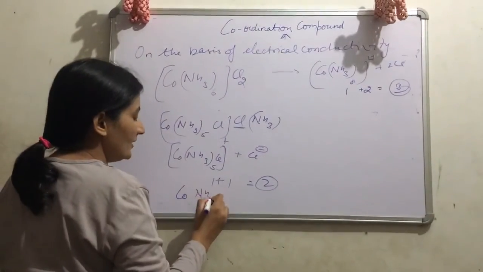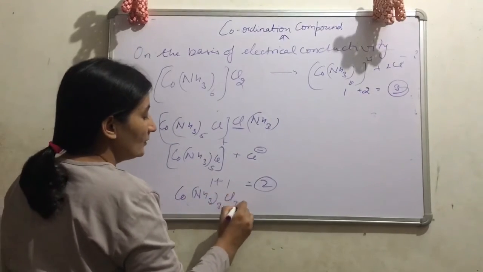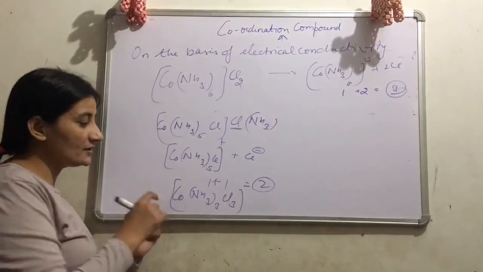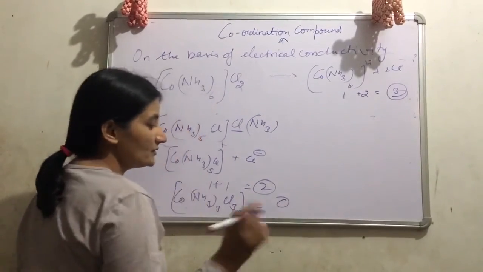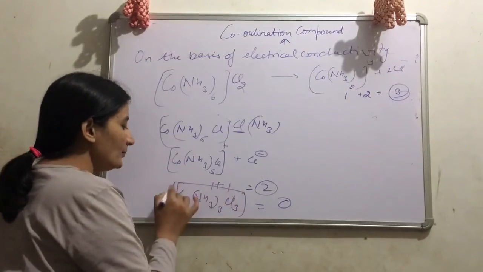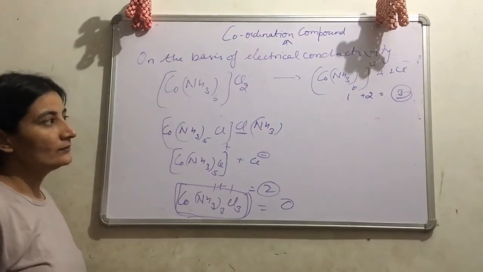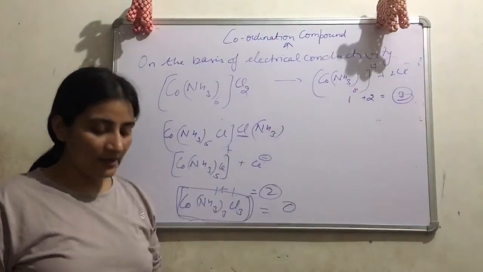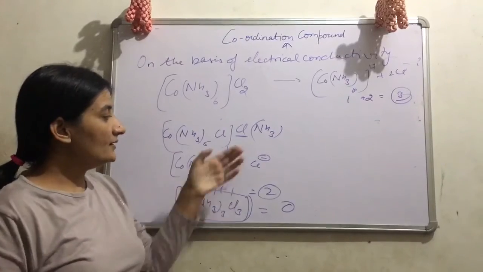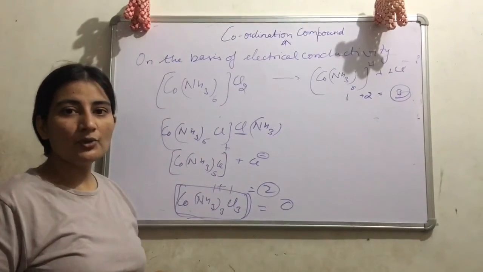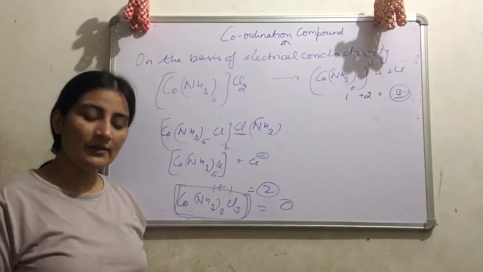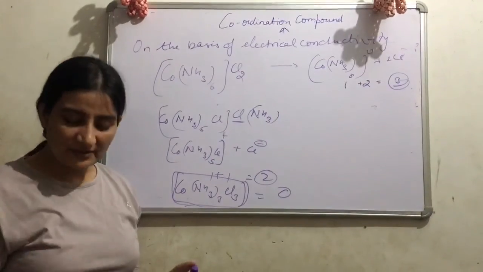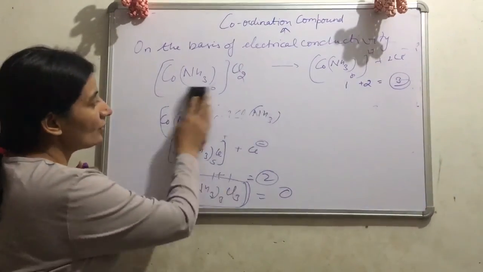Another, Cu(NH3)3Cl3. All the 3 chloride ions are present inside. Now in this case there is no dissociation, 0 ions. There is no formation of ions, only a simple complex is present there. With an increase in number of ions, conductivity increases. With a decrease in number of ions, conductivity decreases. So on the basis of electrical conductivity value, or on the basis of how many moles of precipitate are formed, on the basis of that we can predict the structure of a given complex.